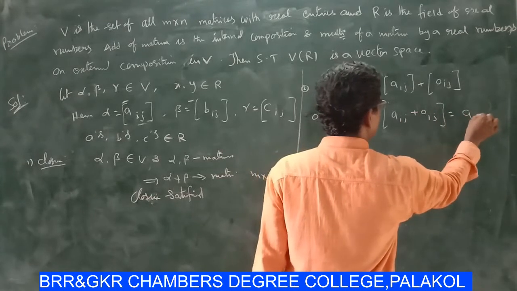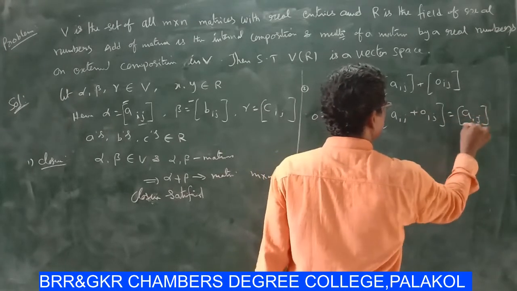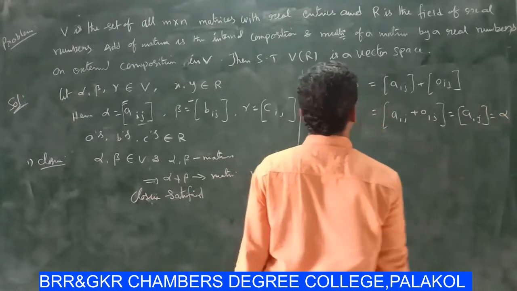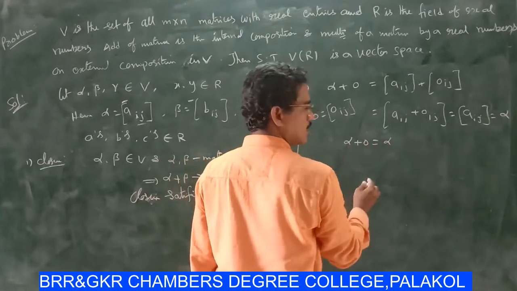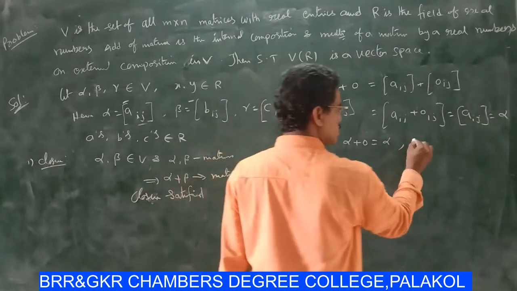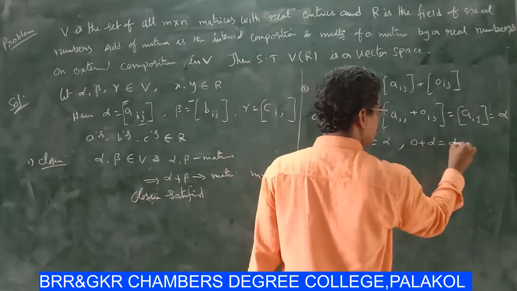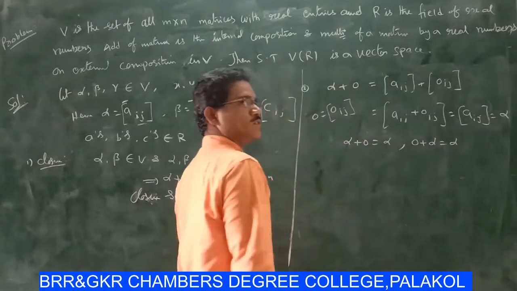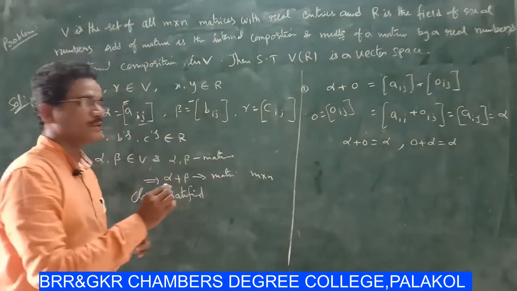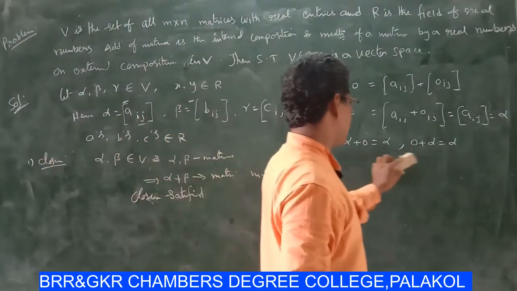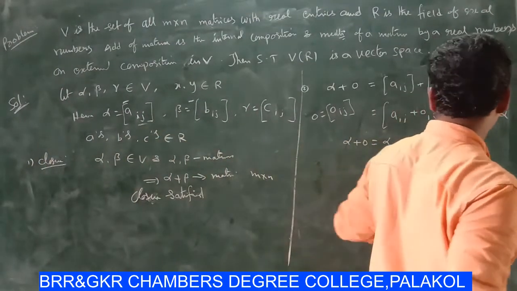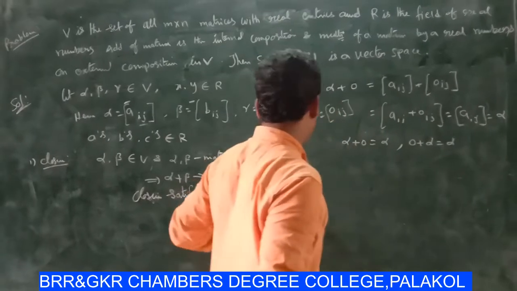Finally Aij, this is called alpha. So alpha plus 0 matrix is equal to alpha. Similarly, we can prove that 0 plus alpha equal to alpha. Here 0 is called additive identity.